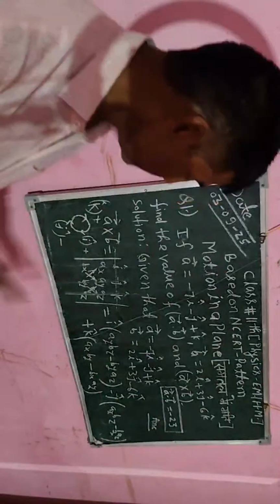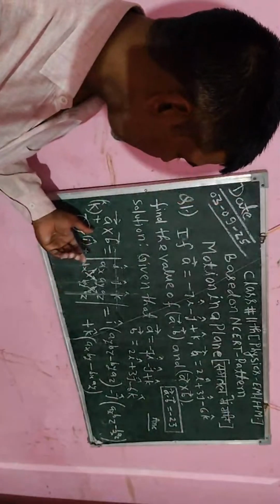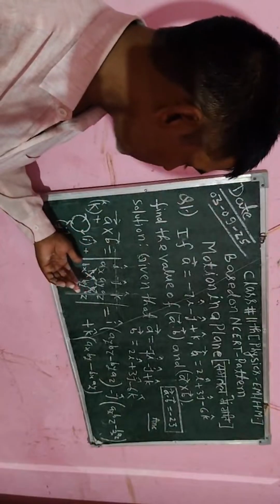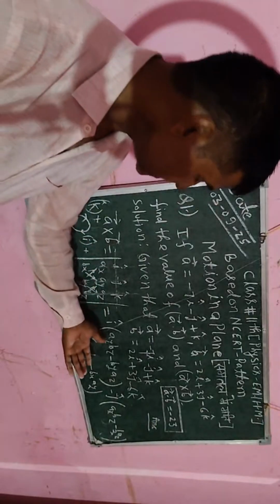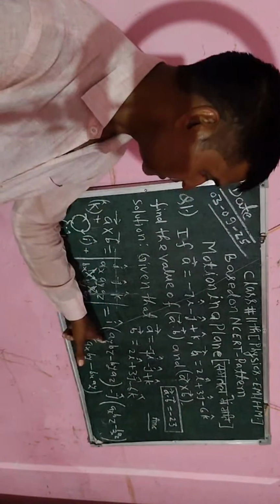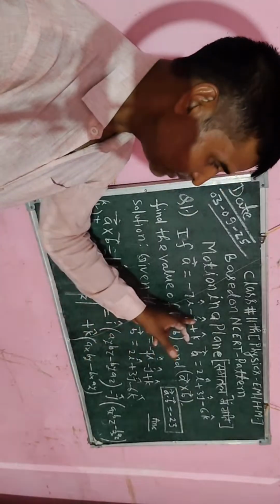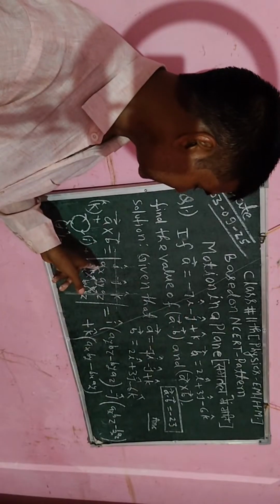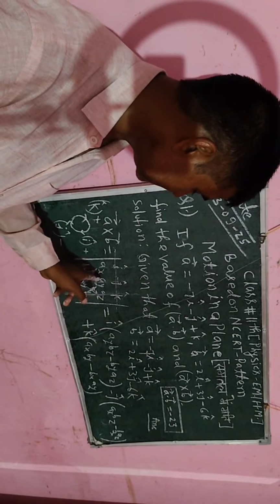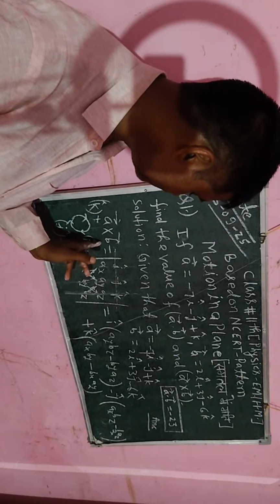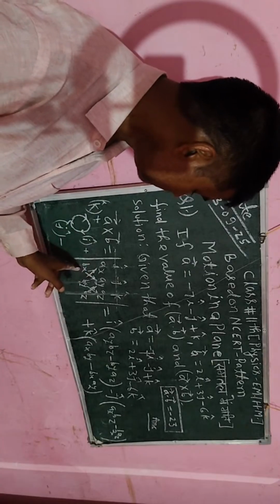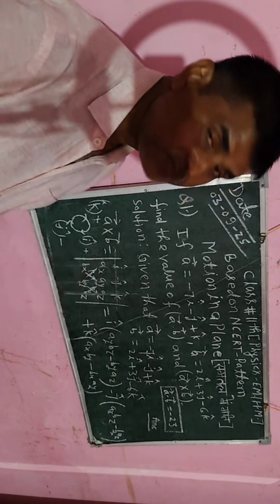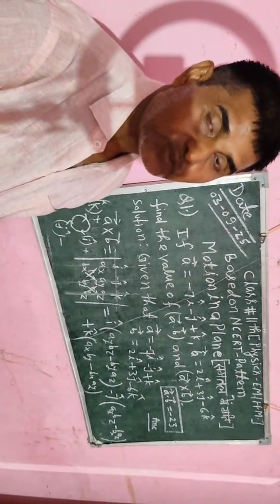Now here I have got the expansion of this determinant in general form, but here the question is particular, because vector a has coefficients ax, ay, az, and vector b has coefficients bx, by, bz.